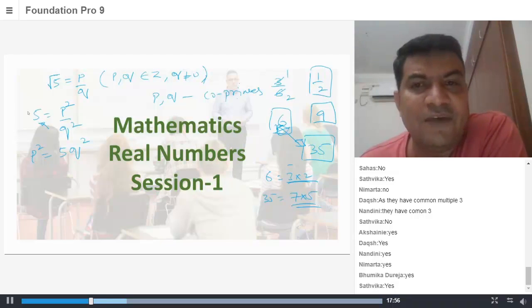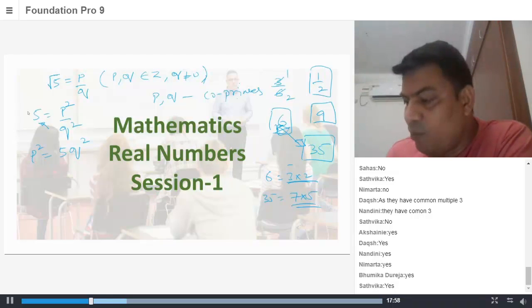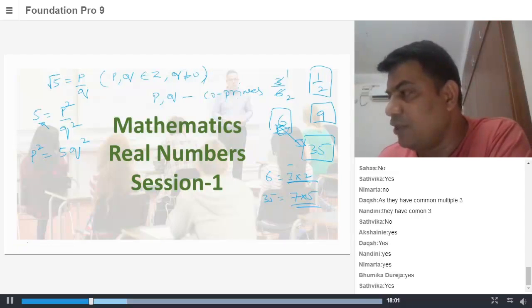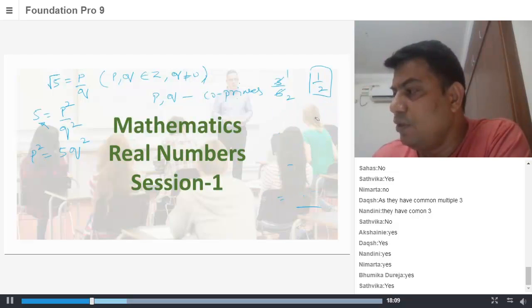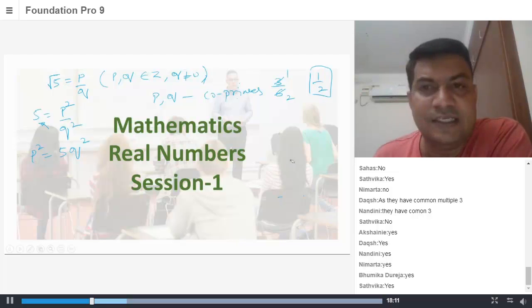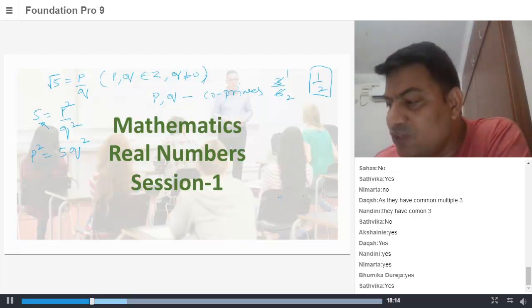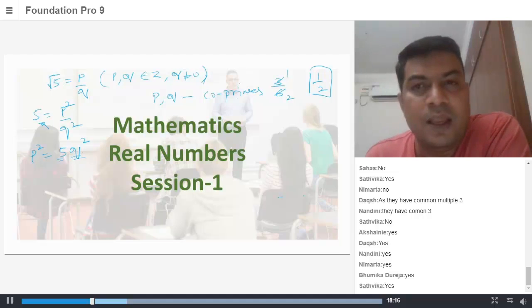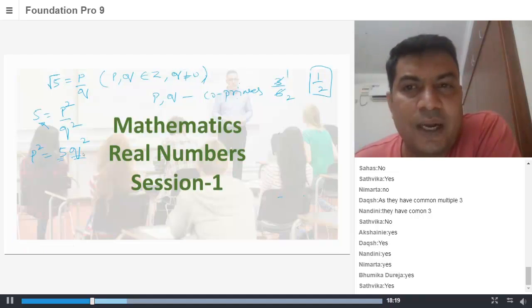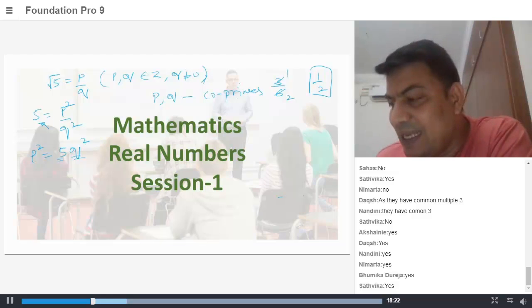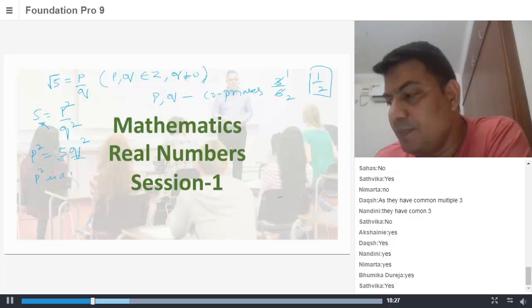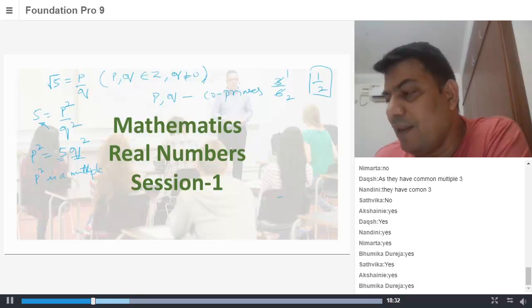So here there is a very interesting observation which I want everyone to learn. Please concentrate on this observation. Now what is that observation, sir? Let me explain it here. That observation is, you can see that P square is 5 times of Q square. If a number is 5 times of a Q square, can I say from this that P square is a multiple of 5? Can I say P square is a multiple of 5?